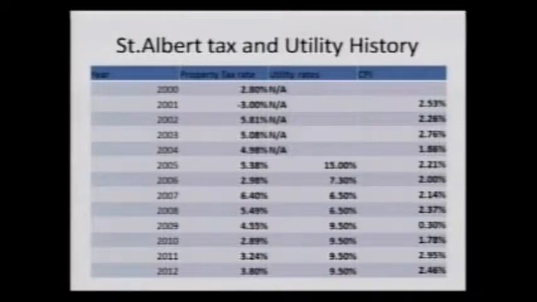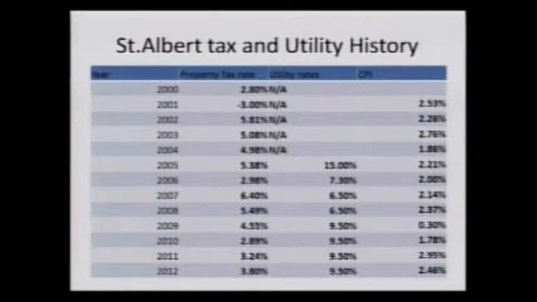As you can see, we've had a range of property tax increases over the years, with some higher and some lower. Nothing's completely out of line, but it is substantially higher than inflation in most years. And if you look to the utilities column, it is quite a bit more than inflation.